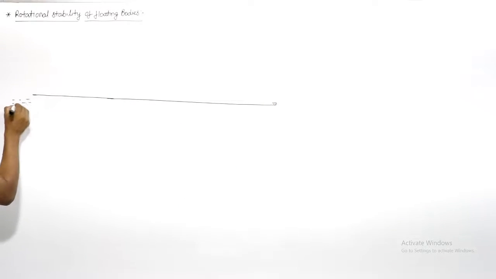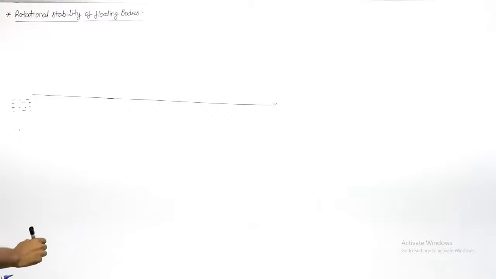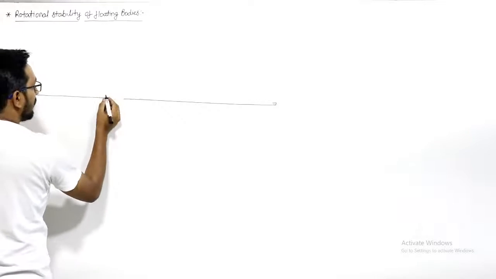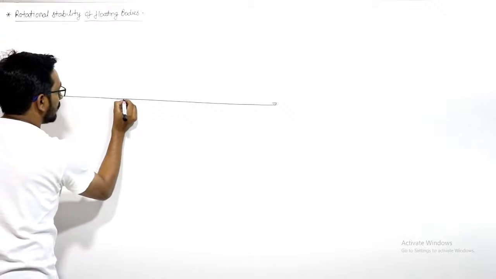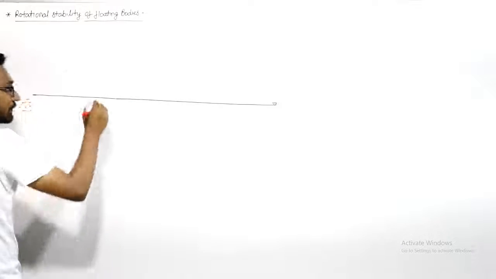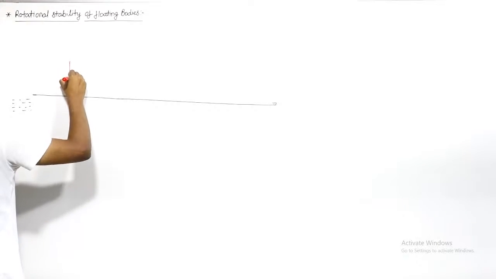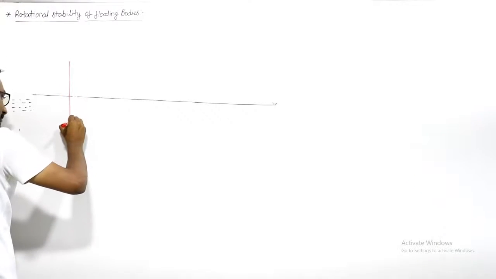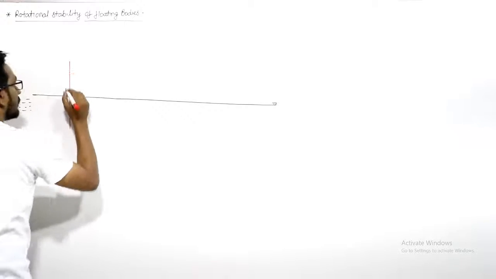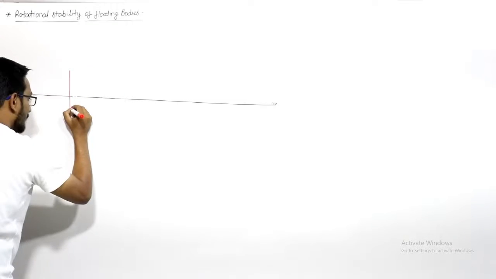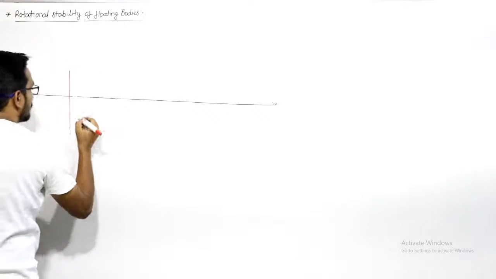There is a fluid here. Let us say we have a body which is floating on this fluid. I am taking this simple body so that you can understand it.